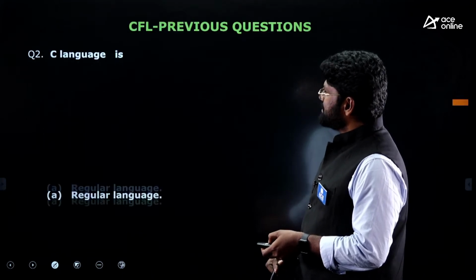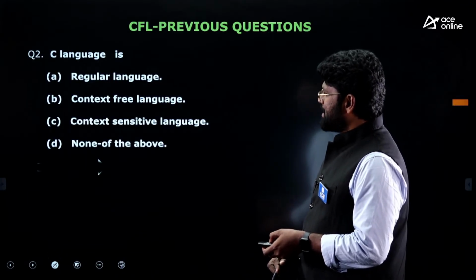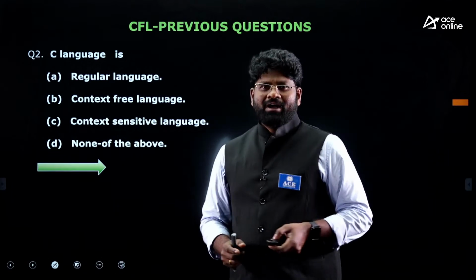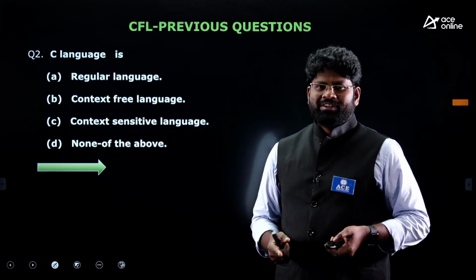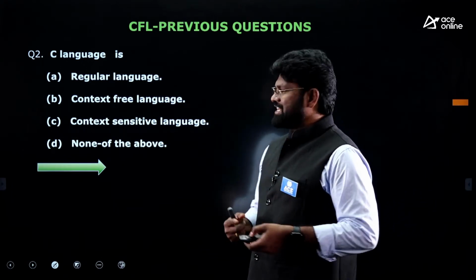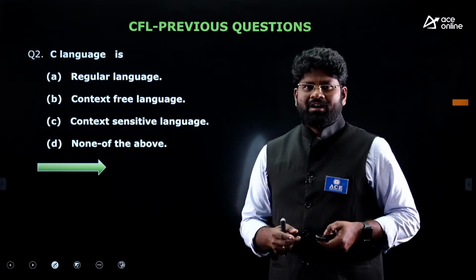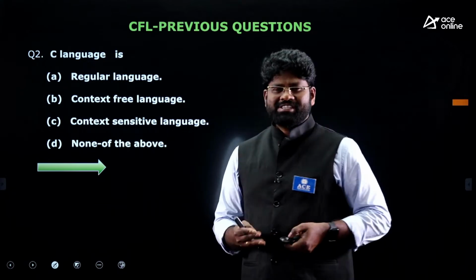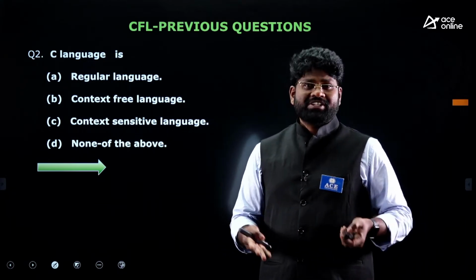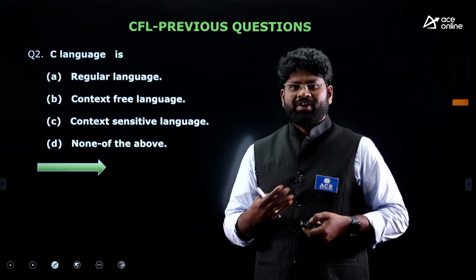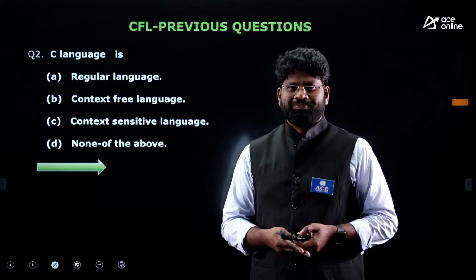And just look into this question. This is a very, very popular question from very long back. The C language is absolutely context sensitive. As for the statement, you can ask why the C language is not context free. If you look at functions, you cannot define functions using the CFL mechanism.